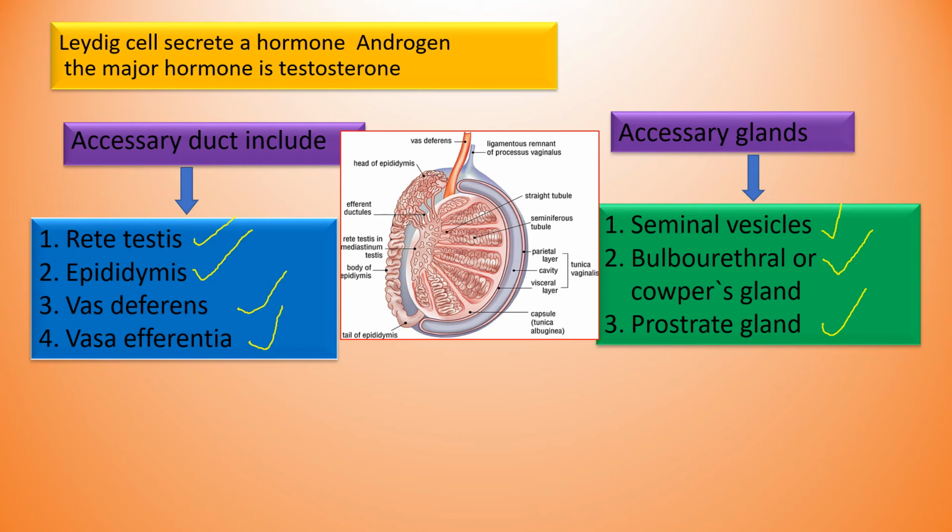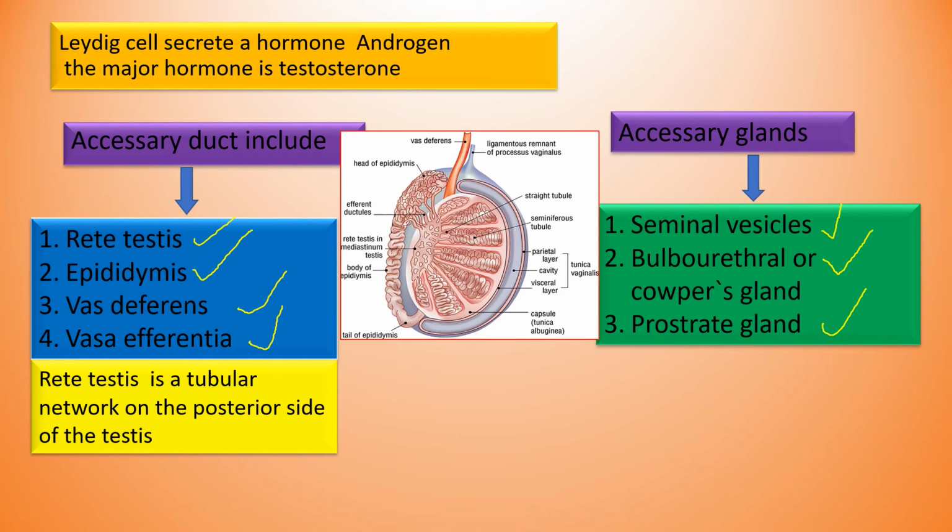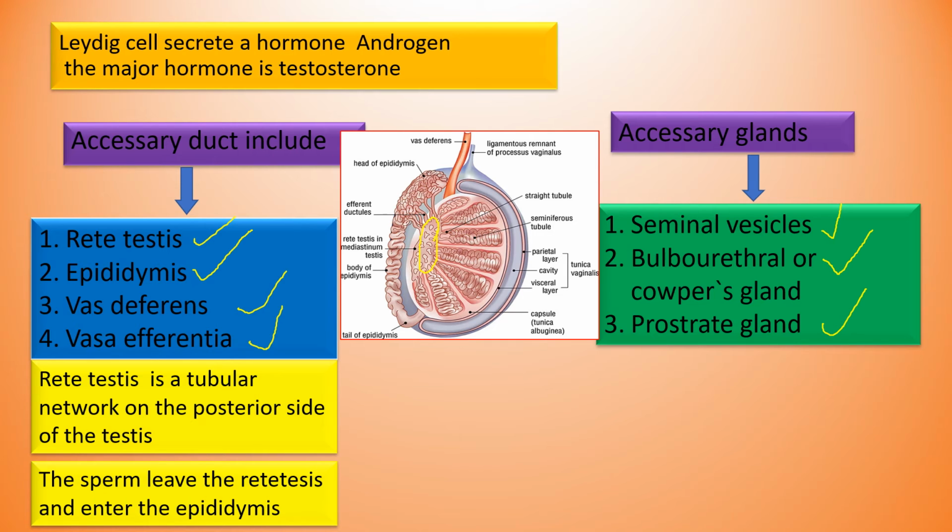Now let us discuss the accessory ducts. What are the accessory ducts present in the male reproductive system? One is the rete testis. Rete testis is a tubular network on the posterior side of the testis. In this picture, let us see the cross section of the testis. Here you can see this region. This region is the rete testis. The sperm leaves from this rete testis area and enters into the epididymis.